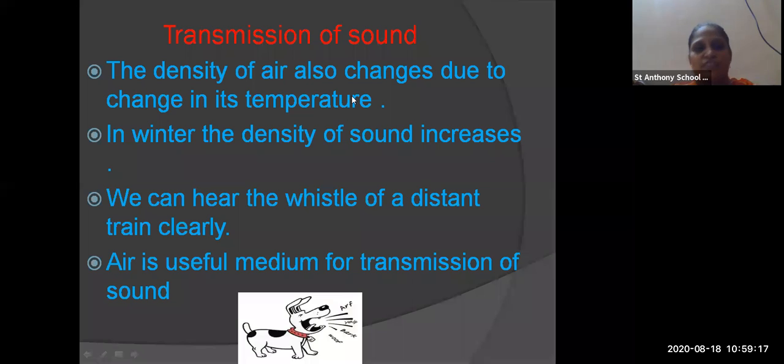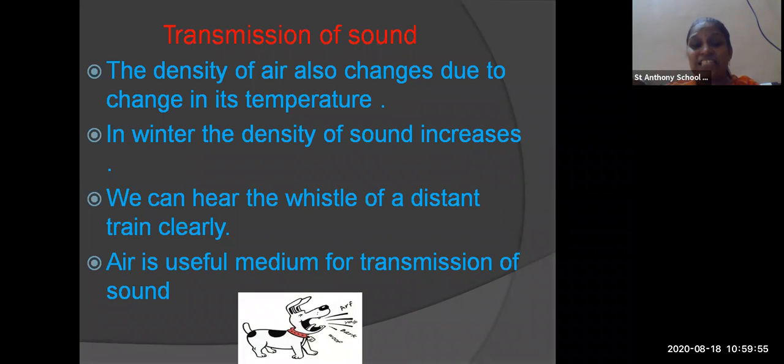Now transmission of sound. As you all know, the density of the air also changes according to the temperature. In winter, you can hear sound louder. Why? Because even the train whistle you can hear very well early in the morning at your home. If the station is near your house and a train passes whistling, you can hear that voice clearly at home early in the morning.